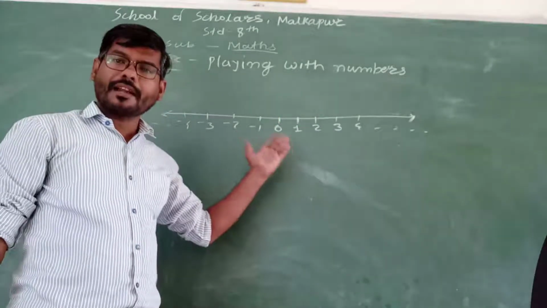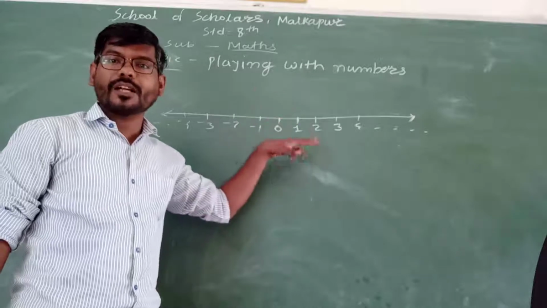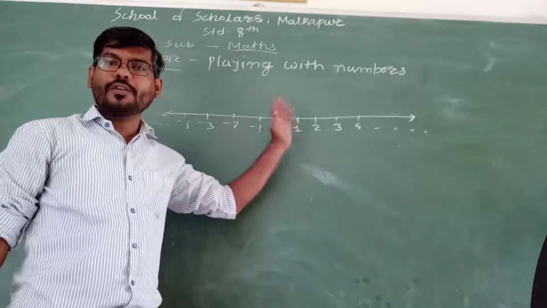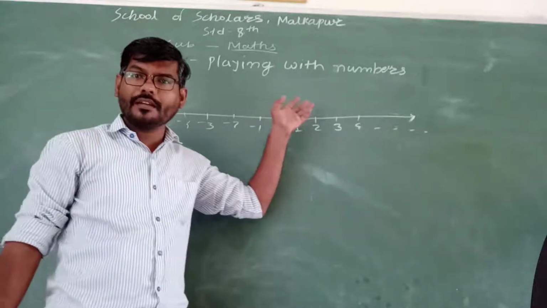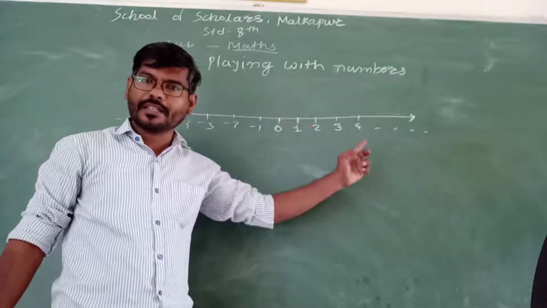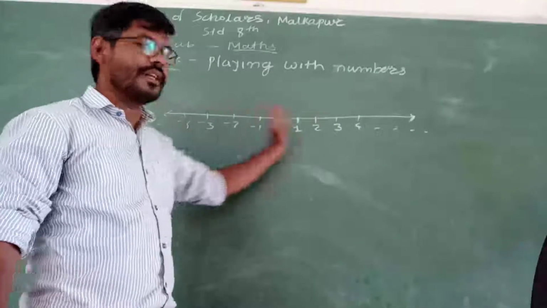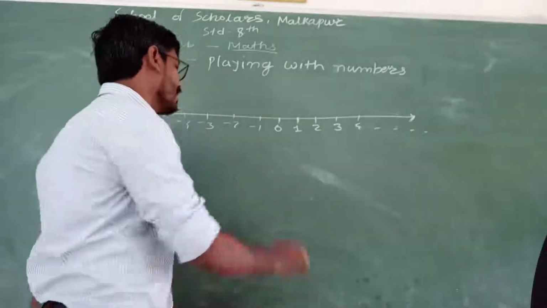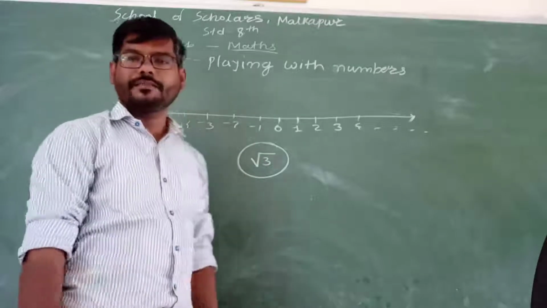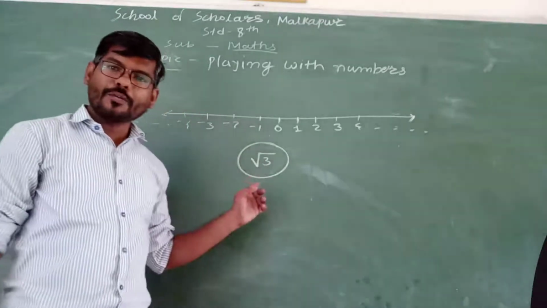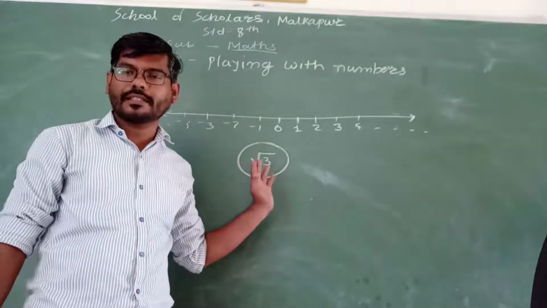Here we can mark decimals also, fractions, rational numbers, and perfect square numbers also we can represent. The cube root of any perfect cube, that also we can represent. The square root of any perfect square number, that also we can represent. So whatever numbers I have pronounced till now, I can mark all of them here on the number line. But what about the square root of 3? Does any square root of 3 exist? Even the cube root is also not there.